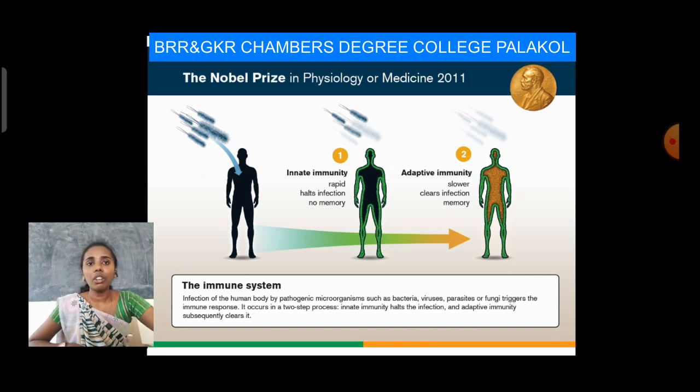Coming to the Nobel Prize for the immune system in the year 2011, the topic is innate immunity and adaptive immunity. Innate and adaptive immunity are among the major processes in immunology. Innate immunity means rapid immunity and adaptive means slower immunity. Innate immunity halts infection and has no memory, and adaptive immunity clears the infection and has a memory.